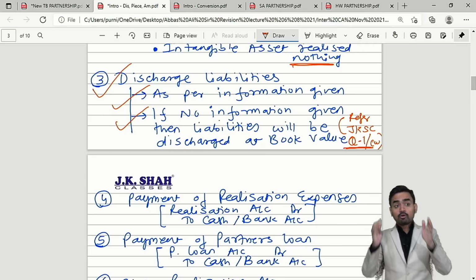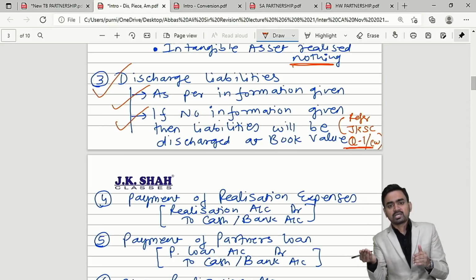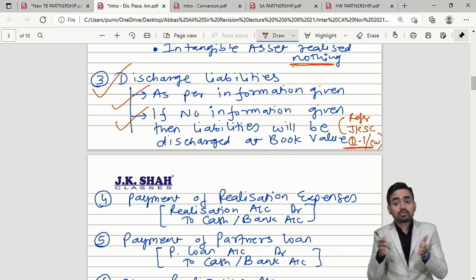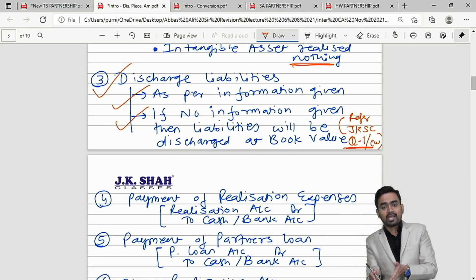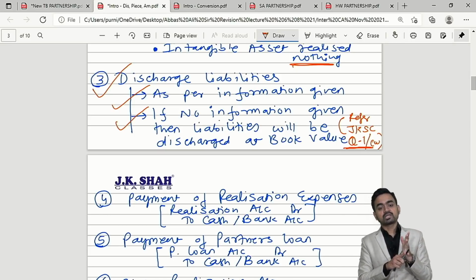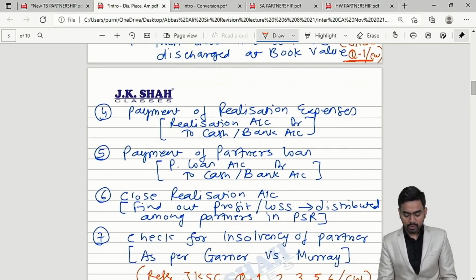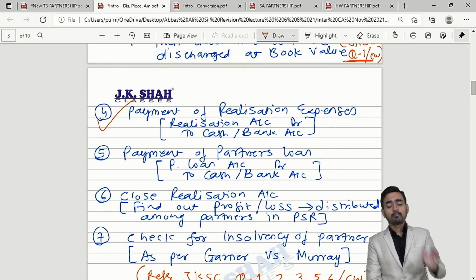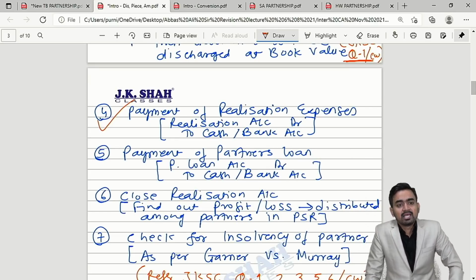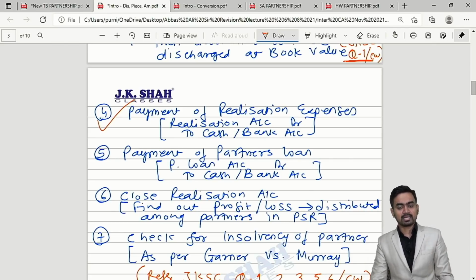Is it clear? So I hope this theory is very important, my dear students. Whether you are JKSC student or non-JKSC student, the theory is important, correct? And JK Shah classes students, you are getting references as well, correct, which some we can refer for this particular point. Okay, so tell me, step number 1, balance sheet transfer. Step number 2, assets. So step number 3, liability discharge. Now what you will do further? Step number 4, payment of realization expenses. When you will go in the market for selling assets, can I say some charges you will incur, like wages, carriage, anything, correct? That is known as what?